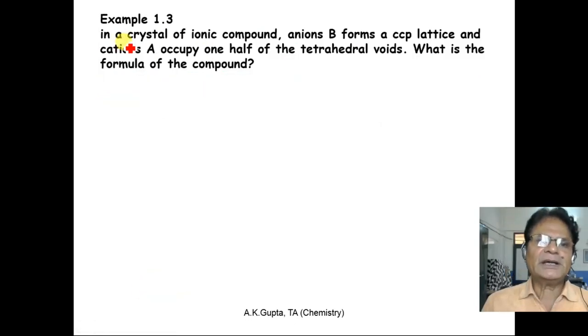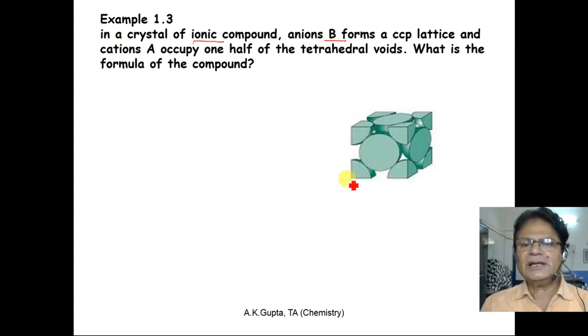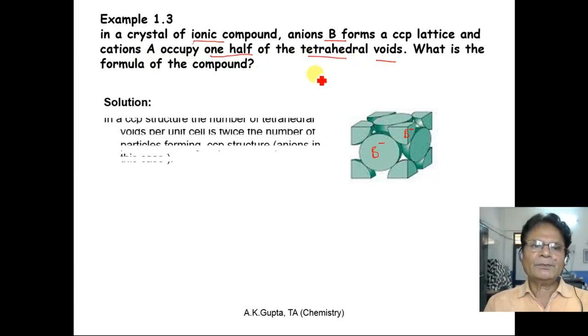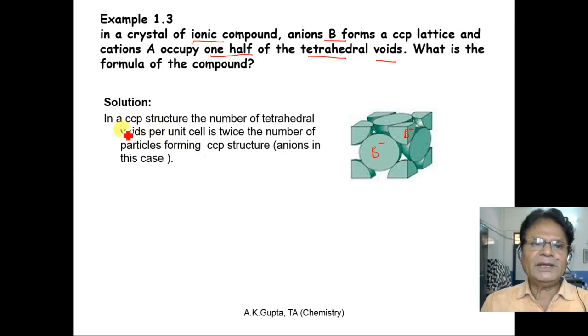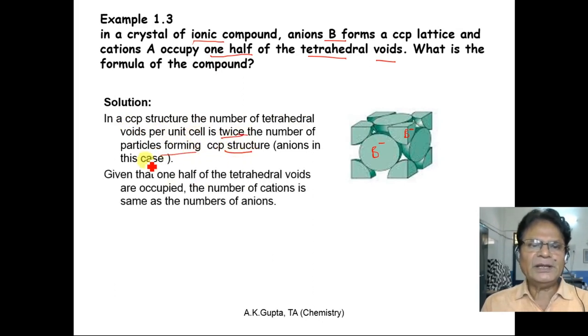Example 3. In a crystal of ionic compound, anions B form CCP. So these are anions B minus, B minus, B minus. These are all anions. And cations A occupy 1/2 of tetrahedral voids. What is the formula of the compound? So the number of B in a CCP structure, the number of tetrahedral voids per unit cell is twice the number of particles forming the CCP structure, but only 1/2 of the tetrahedral voids are occupied.